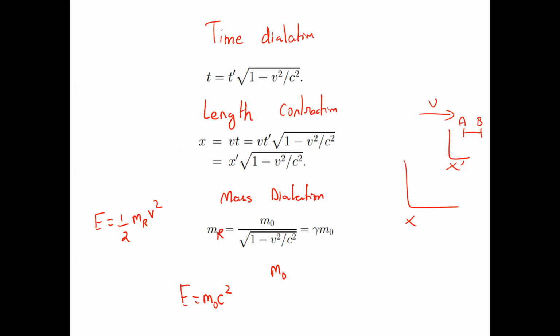So supposing we take these as our coordinates, x and t.